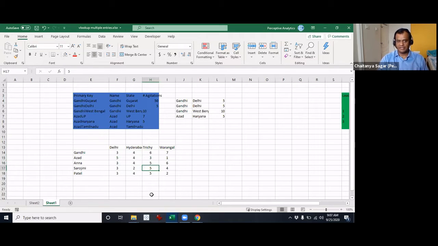Got it? Yes. So basically it's a two-way lookup. Typically we'll have just one lookup, where you take this and have a corresponding one column. But now the column itself is not static. It will keep changing, and based on that we want to get the right information.